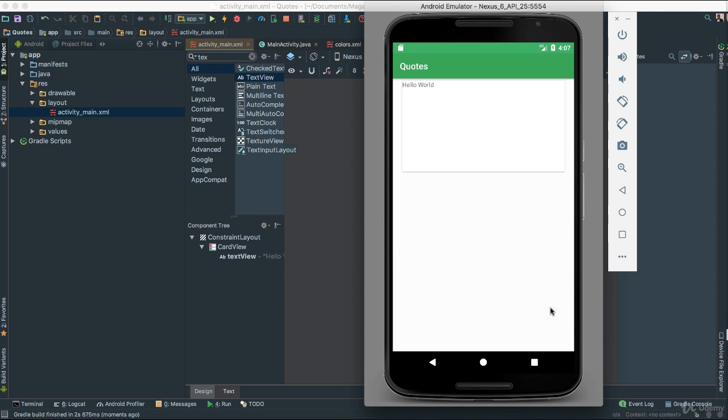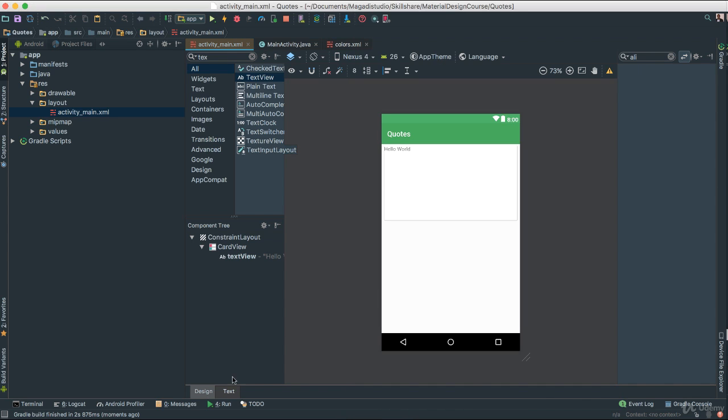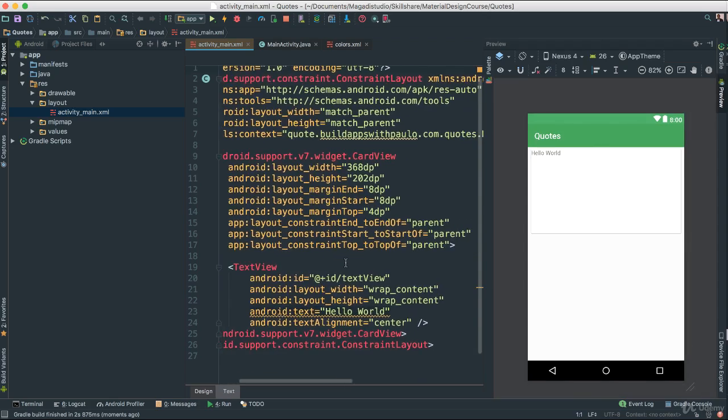Yes. Wow, very cool. See, that looks really good. So the next thing we're going to do, we are going to change this hello here to make it so that it's in the middle of our card view here. Okay, so for this to work, I'm going to go to text here. I'm going to show you a little trick.